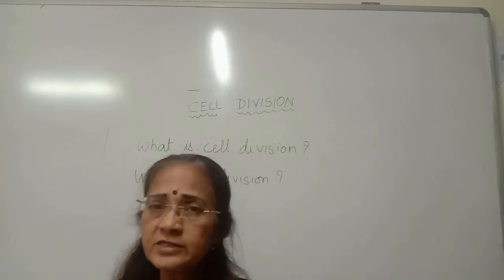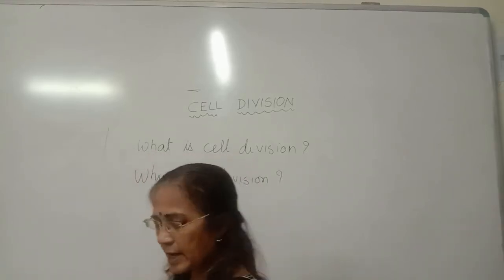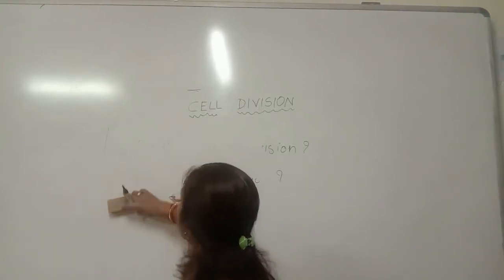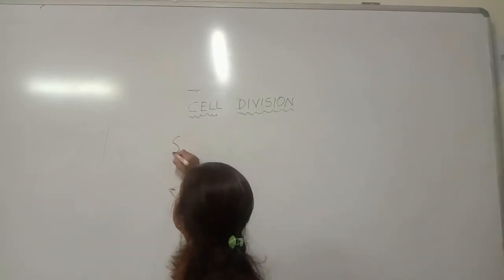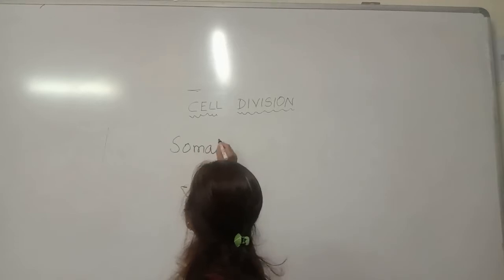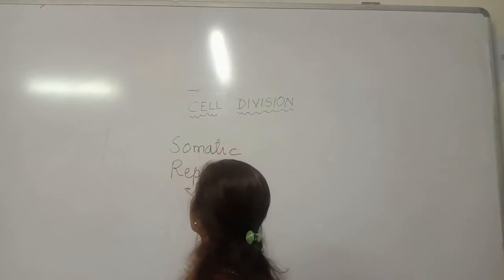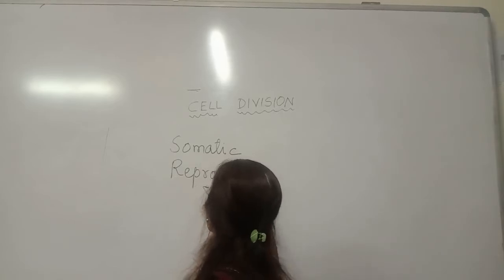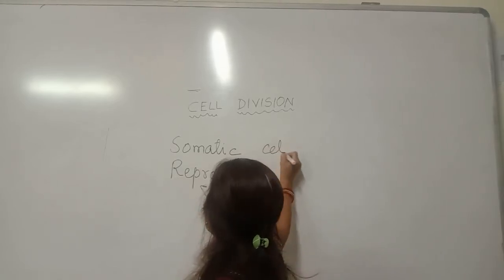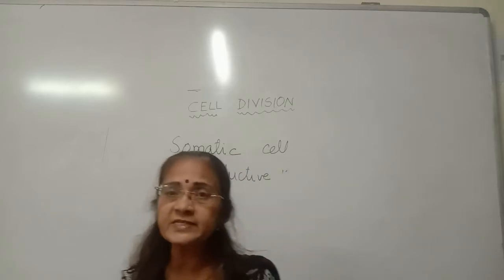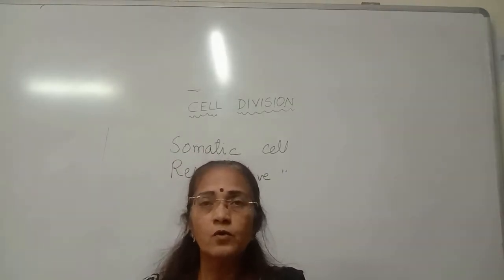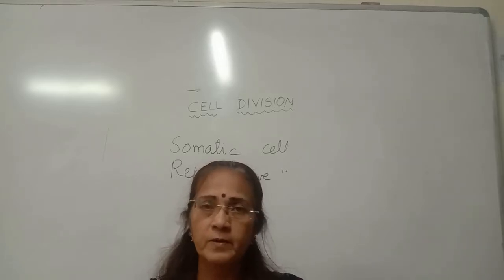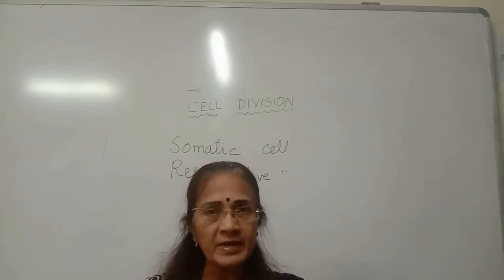One type of cell is called somatic cell, and the other is called reproductive cell. So what are somatic cells? Somatic cells are all the cells which do not take part in reproduction, while reproductive cells are all the gametes.